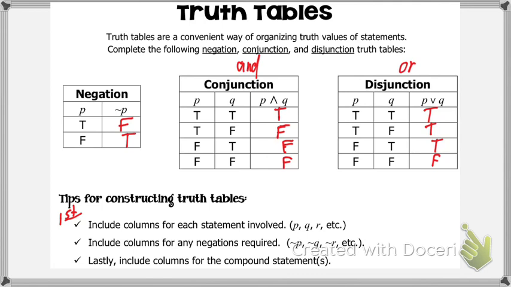So at the start of each of these truth tables, the very first thing left to right we put was our normal statements. P, P and Q, P and Q. Second, go and write that in there. You would include columns for any negations that you might have. So if you have a negation, you would put that after your statements.